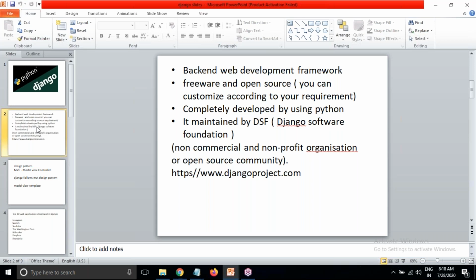So in Django, you are going to learn many new things. When you are learning Python, you will learn only the Python language. But here you will have a chance to learn many things. Along with Django, you will learn how to work with HTML, JavaScript, CSS, jQuery, Bootstrap. You will also learn template tags and the template tag code, that is Jinja 2.